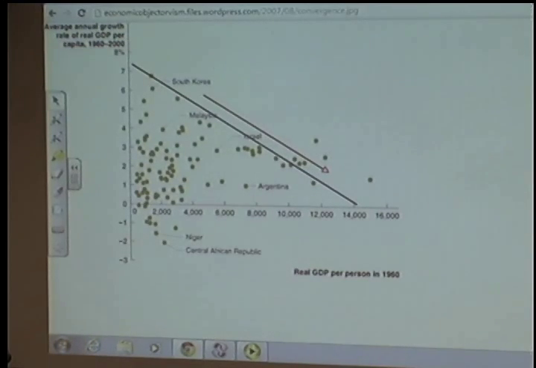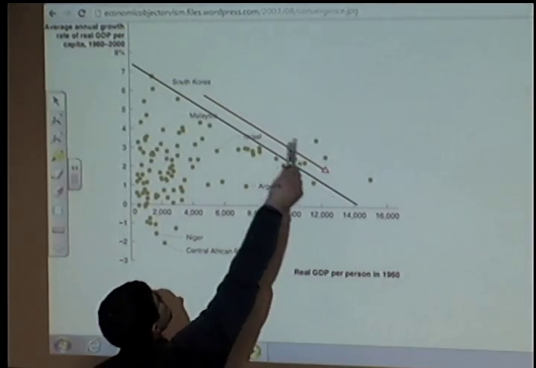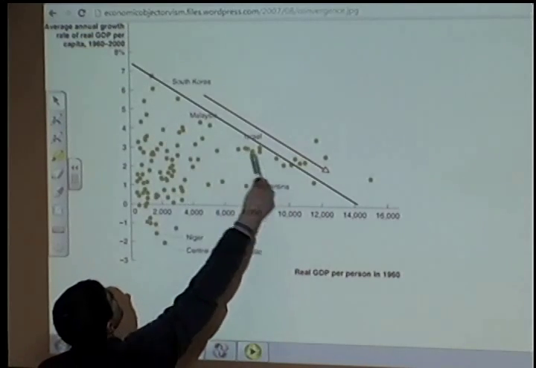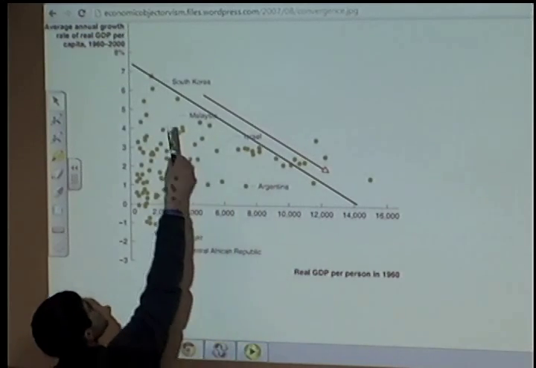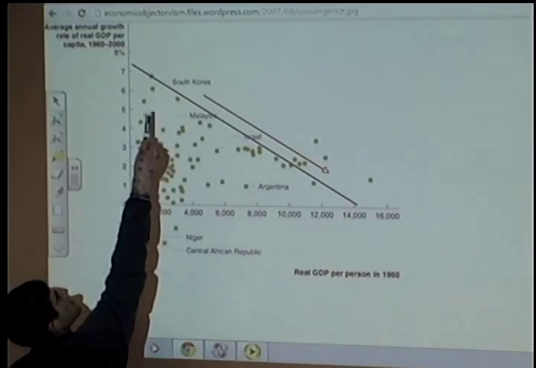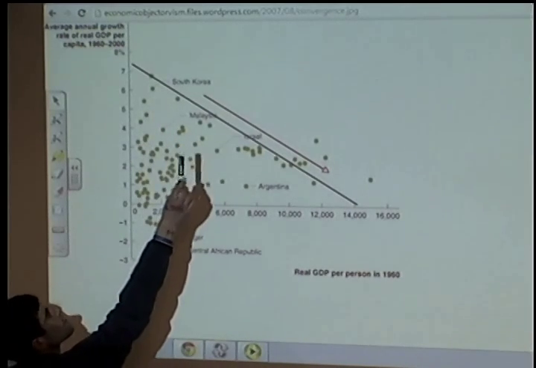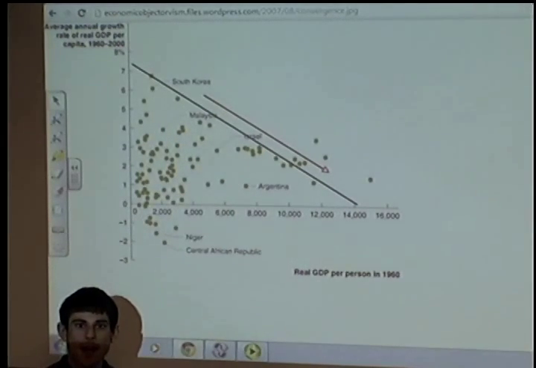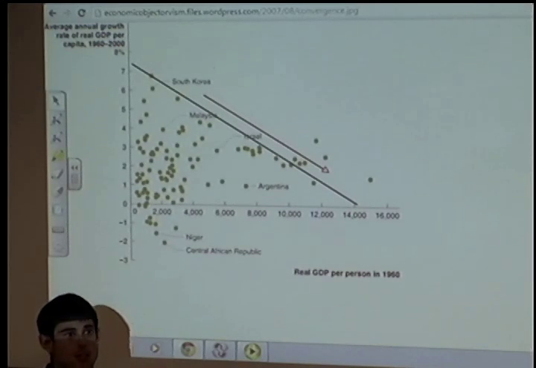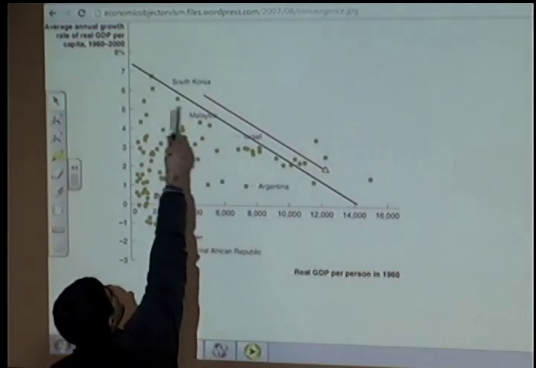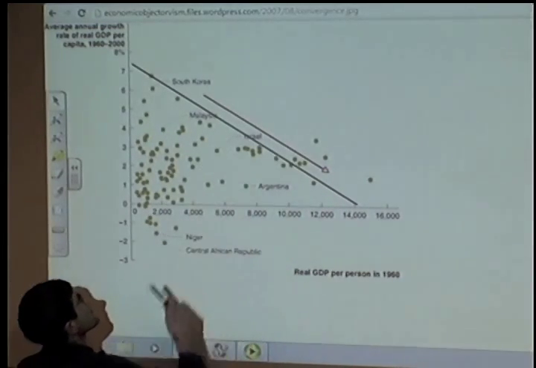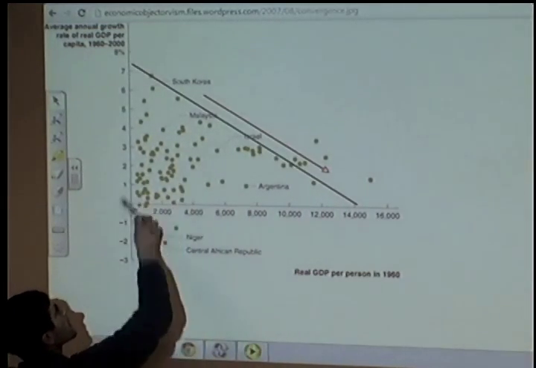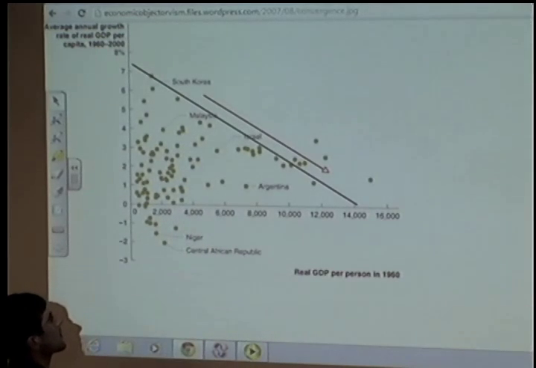And what we tend to see is that there are some countries that sit close to this line. Here's our East Asian tigers. So we have South Korea, we'll have Singapore in there, we're going to have Japan in there, so forth. Okay, so we see some countries that are sitting close to this line. However, we see a lot of scattered countries right in here.